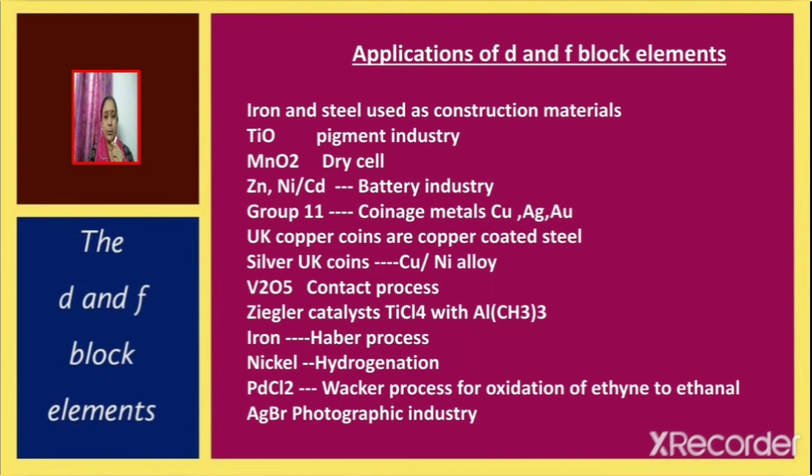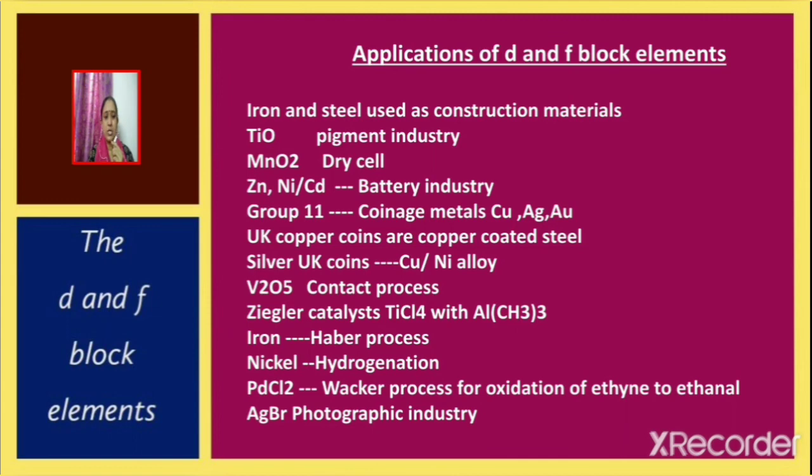Titanium oxide is used in pigment industry. Manganese dioxide is used in making dry cell. Zinc, nickel, cadmium are also used in battery industry. Now consider group 11 elements, copper, silver, gold. They are known as coinage metals. UK copper coins are copper coated steel. Silver UK coins are copper nickel alloy.